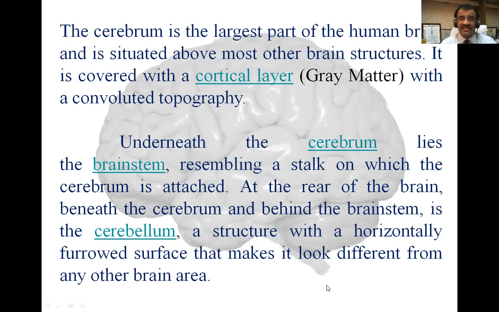At the rear of the brain, beneath the cerebrum and behind the brainstem, there is a cerebellum. It is a structure with a horizontally furrowed surface that makes it look different from other brain areas. We have seen that through images.